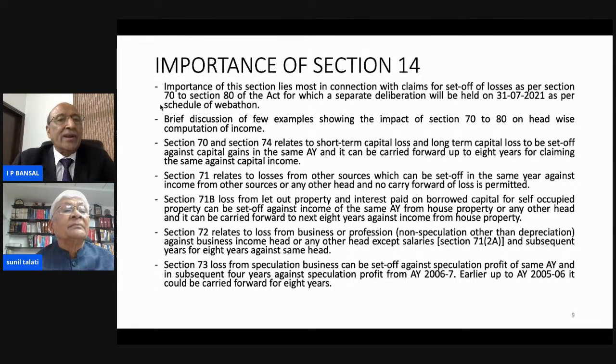Section 71 relates to losses from other sources, which can be set off in the same year against income from other sources or any other head, and no carry forward of loss is permitted.